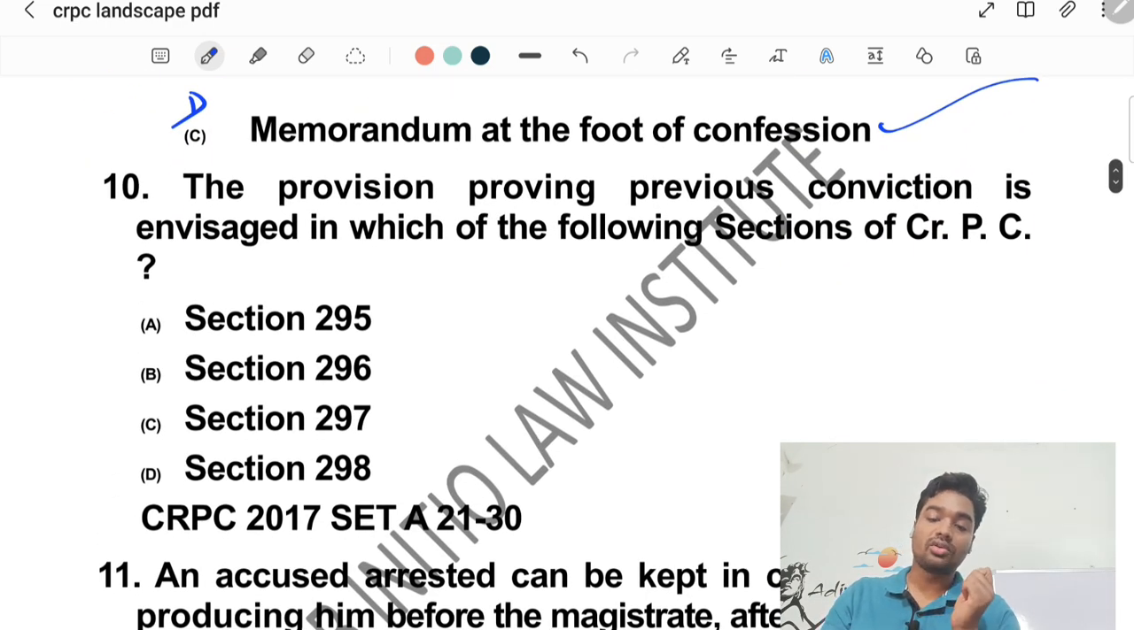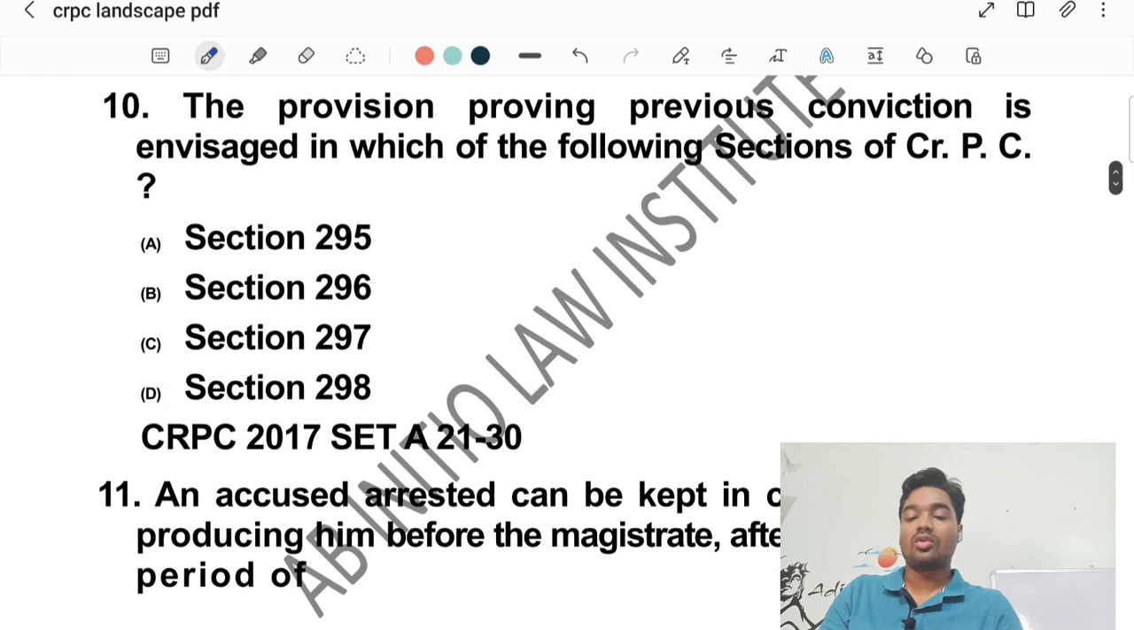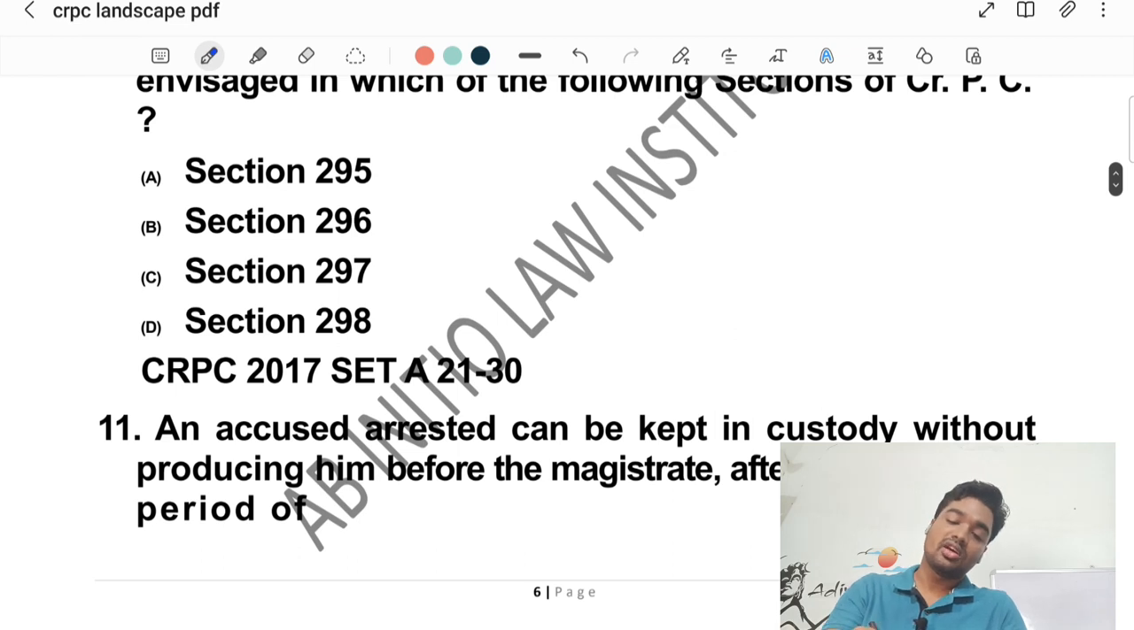Question number 10 talks about the provision proving previous conviction is envisaged in which of the following section of CRPC? Again, this is also a direct question. The correct answer would be option D, section 298.